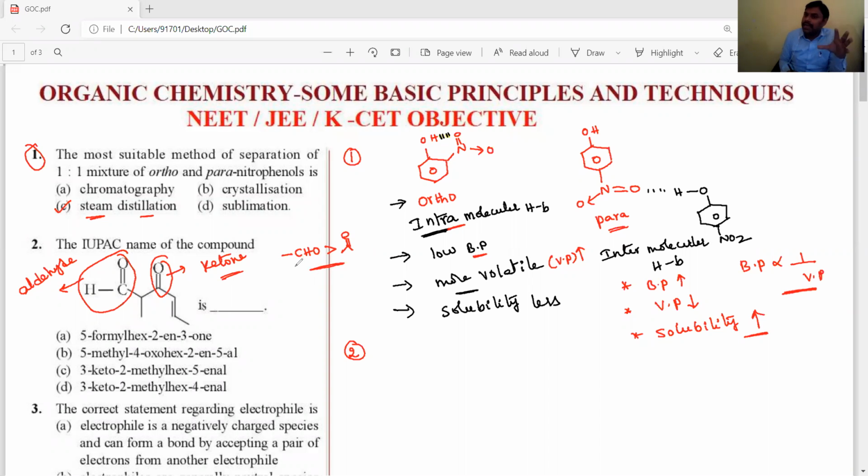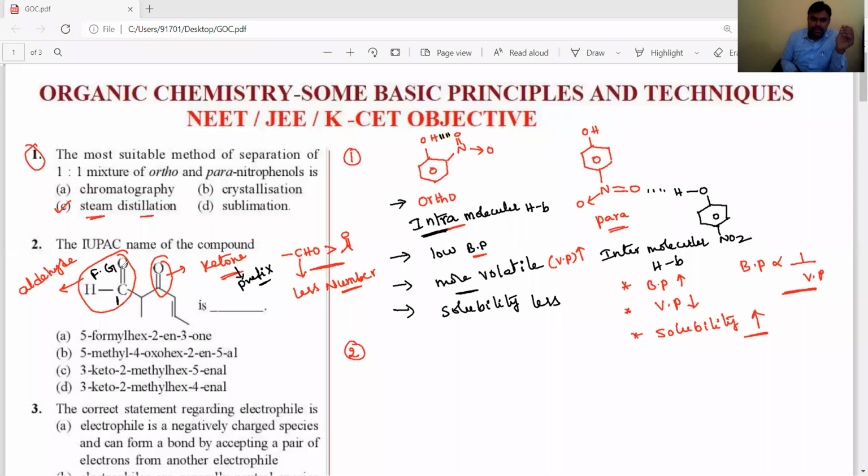That's why the aldehyde CHO group gets the least number, and we consider it the functional group. Then automatically the ketone we have to consider as a substituent or prefix.